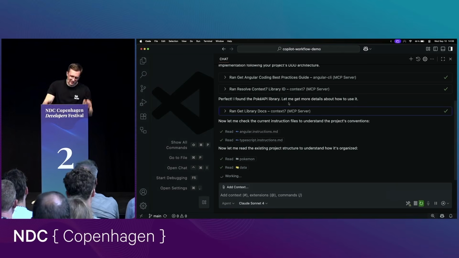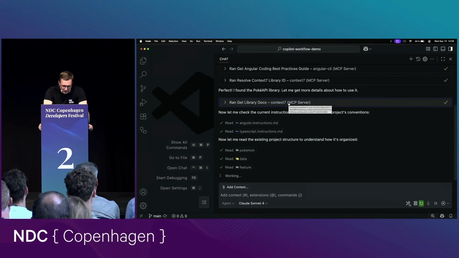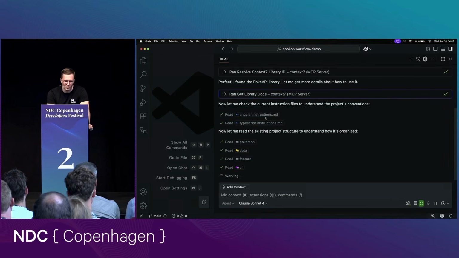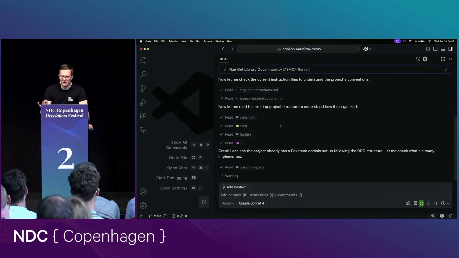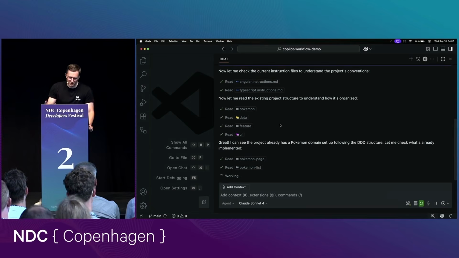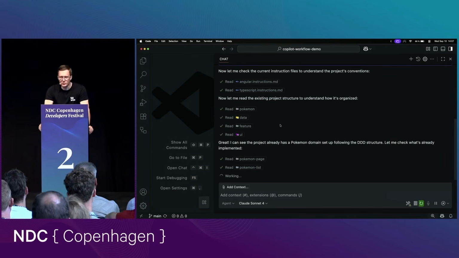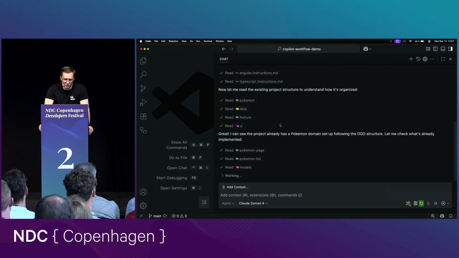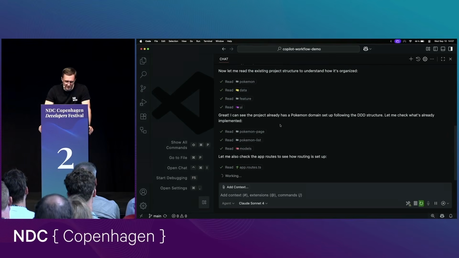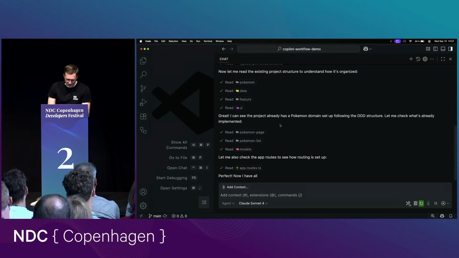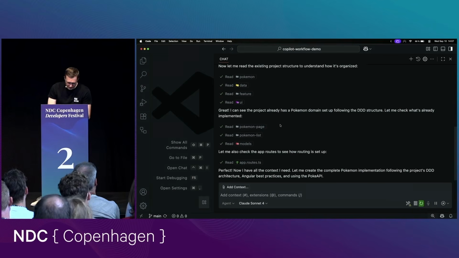That's nothing special. But this text is then used as context for the LLM to go on with this task. So we don't have to wait until this is finished, because this will take a while. We can also see Copilot is now taking a look again into our instruction files to understand the best practices, how I want Copilot to structure the code. It should follow domain-driven design, and so on and so on. I think we can leave it in the background here.